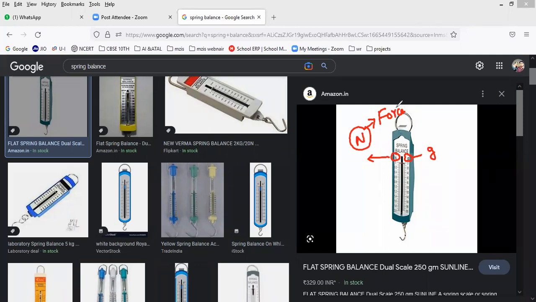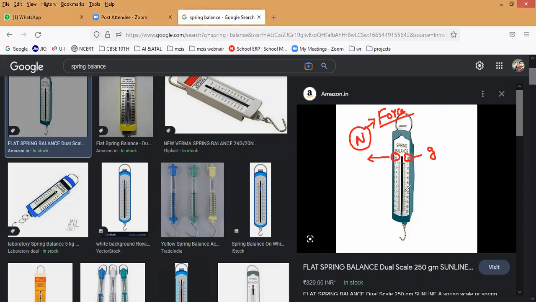Now, if you want to understand weightlessness, I need one spring balance. I think most of the schools will be having it. Or else if you don't have one, you can even buy it. It is just 60-70 rupees, a small spring balance. So we need one spring balance, attach a load to it, and note the reading. That is the first duty of us.